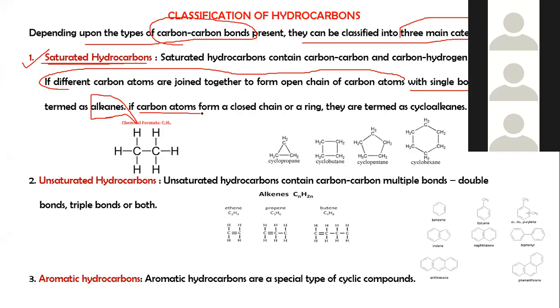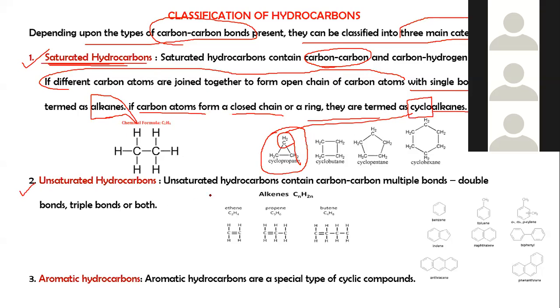If the carbon atoms form a closed chain or a ring, this is called a saturated ring system, and this is called a cycloalkane. Cyclo stands for a cyclic ring system, and alkanes are nothing but saturated hydrocarbons. Saturated hydrocarbon means there is an absence of carbon-carbon double bonds, and presence of carbon-carbon single bonds.